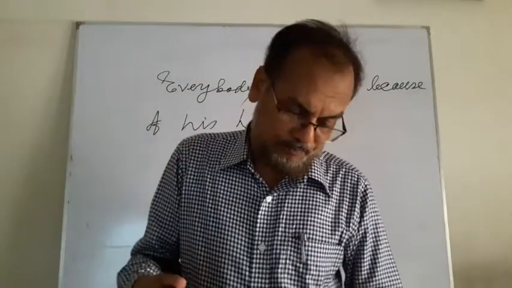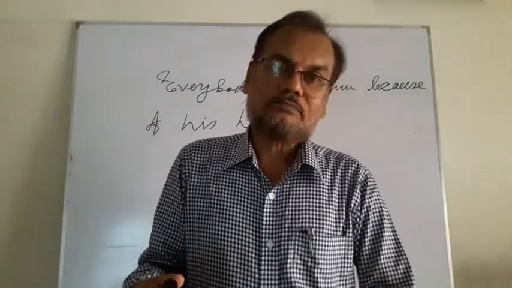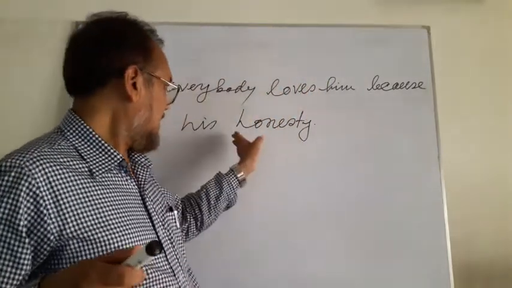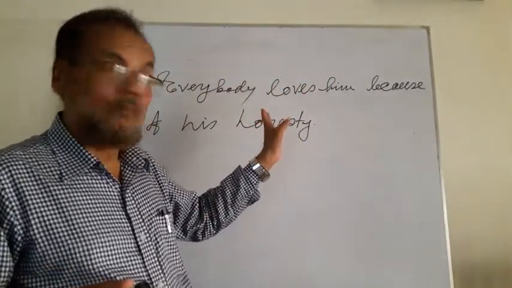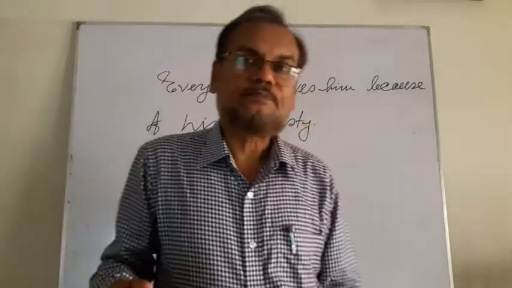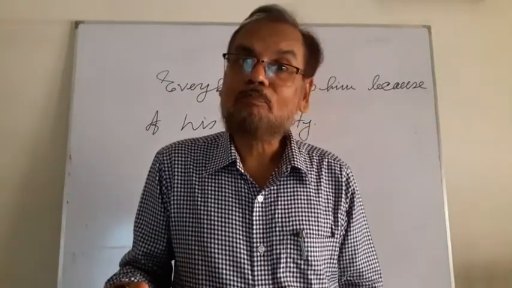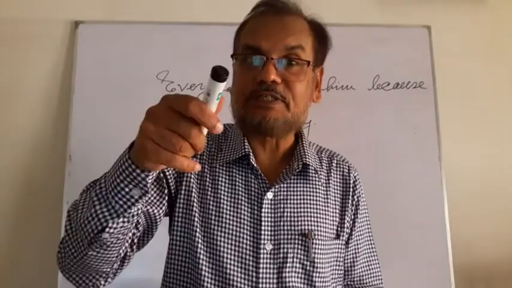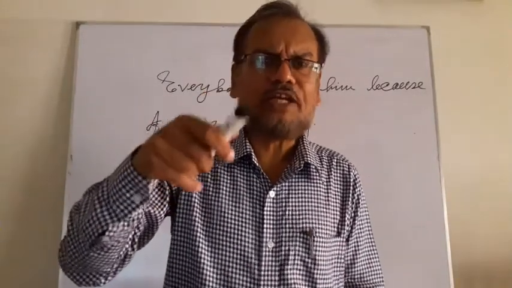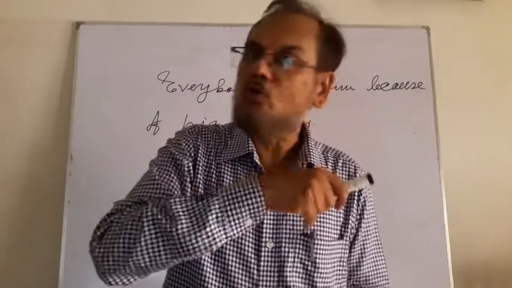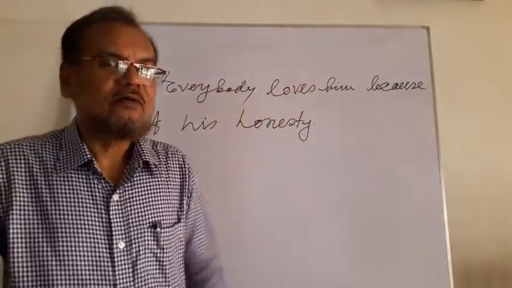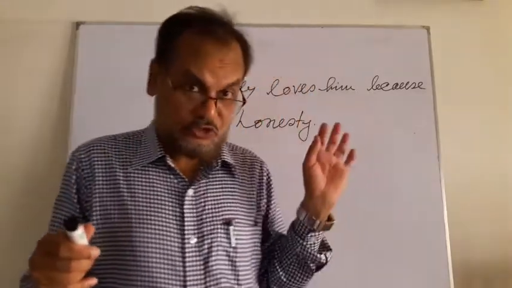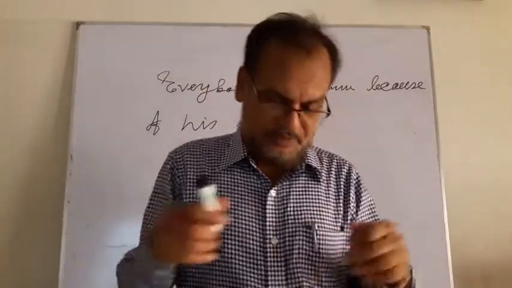After because of or on account of, of course you should use a noun, but when you use because of or on account of, you use possessive case. But when you use only due to or owing to, no possessive case is there. Only noun. Sometimes you can use other forms, but there is no problem. But of course a noun will be used.